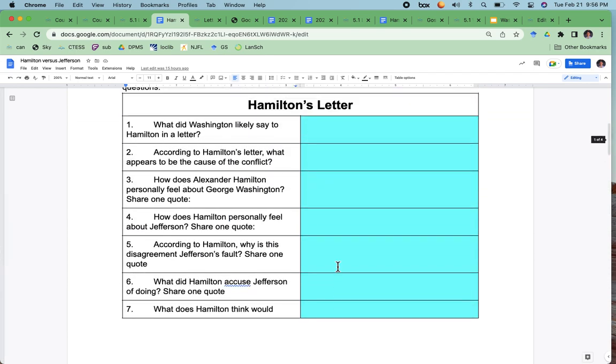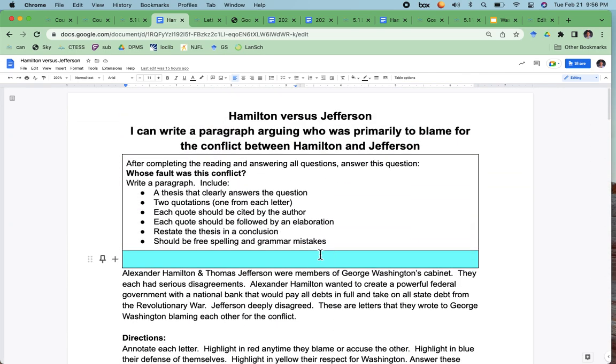And then once you have that done, your goal is to write this paragraph and make sure you have all these elements in it. And again, the whole thing is graded as 4 assessment points.